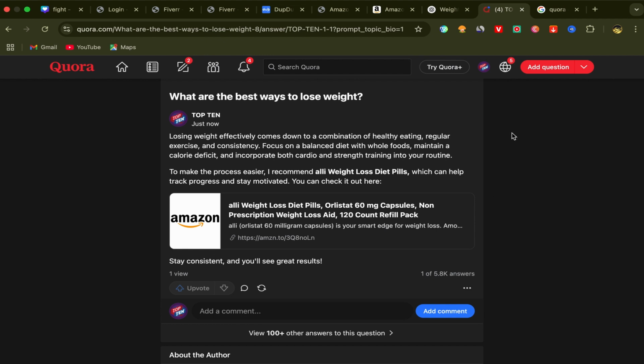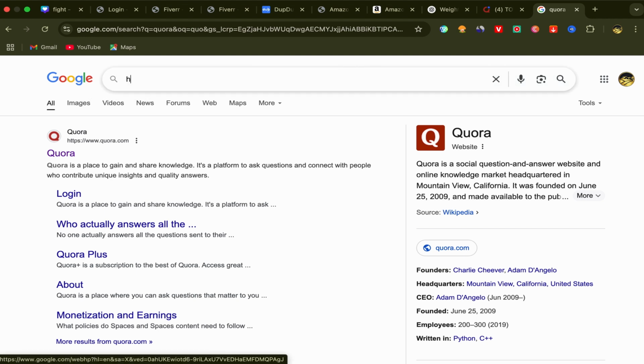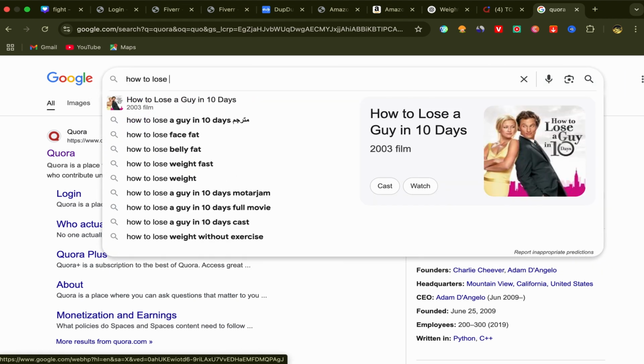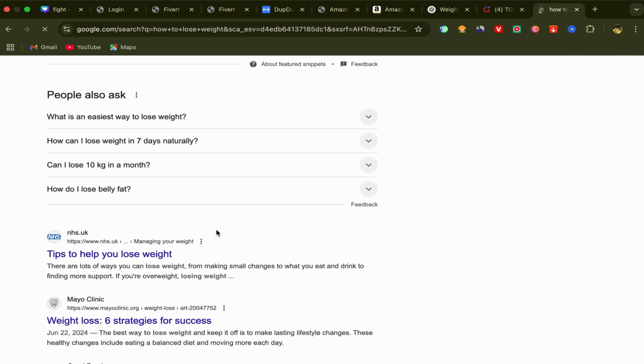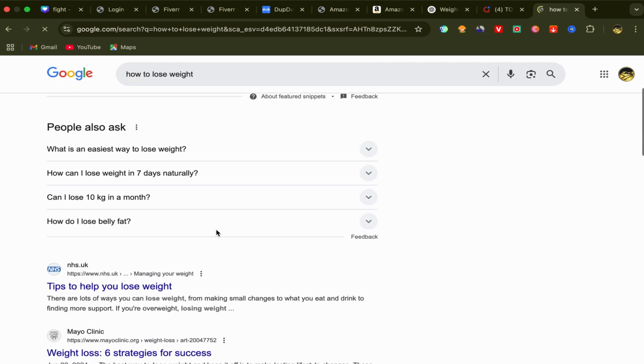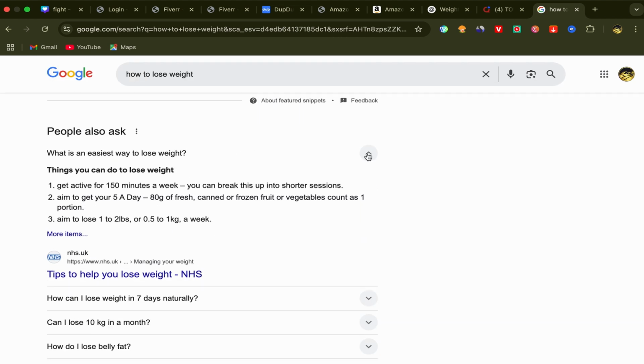Here is another tip that you can use. This is for free, I will share this for free here. Go to Google and search for how to lose weight. Scroll down. You have here People also ask, and click on this one here.